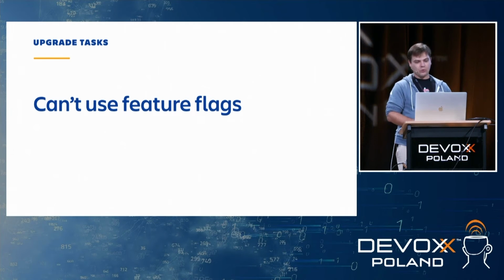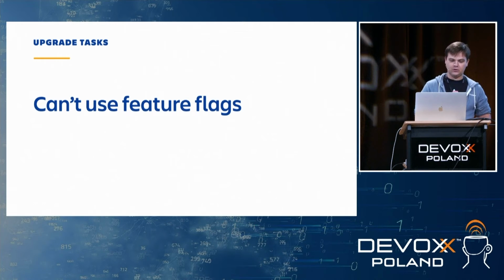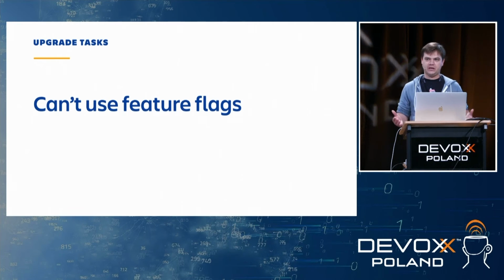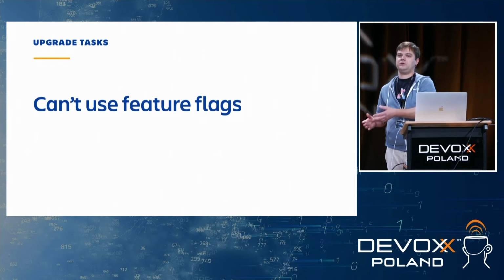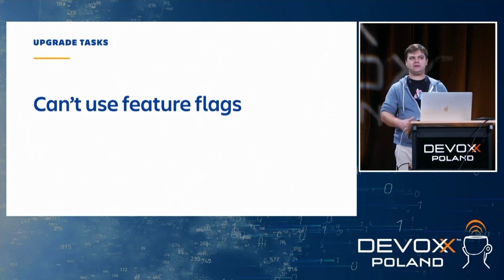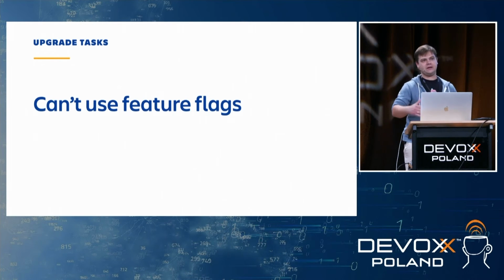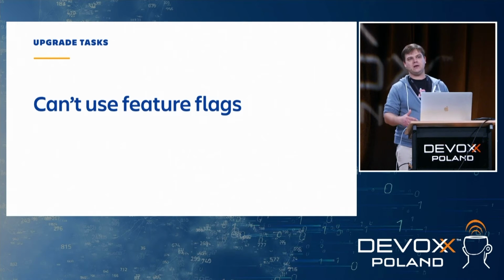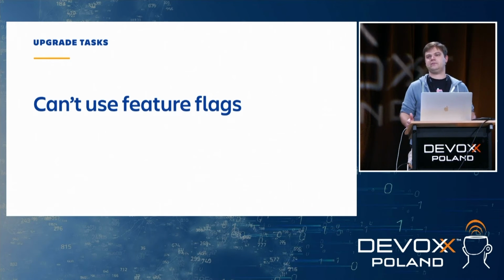And there's one more problem with upgrade tasks: if you want to do a big change in the schema, you need to run upgrade tasks everywhere. You cannot just limit it or gradually roll it out. There is this PTL I mentioned before, per tenant loop, that allows us to spread the upgrade over 24 hours, but anything else is ruled out, right?